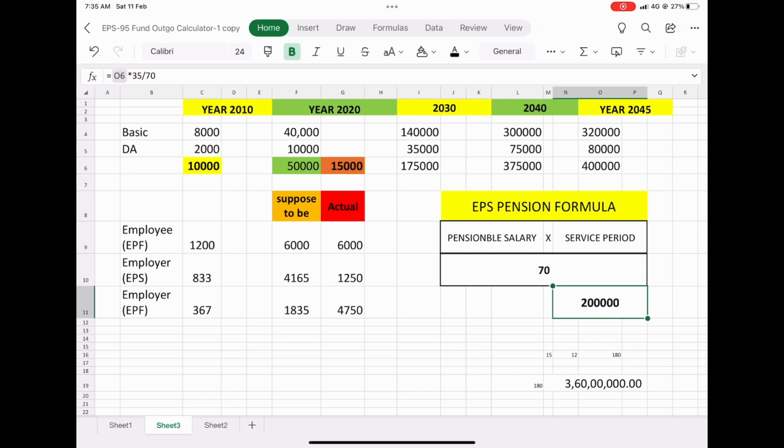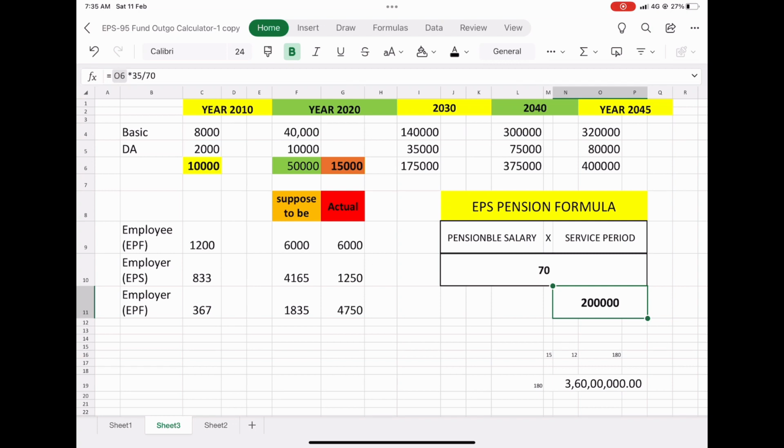Otherwise, you would have got only 7,500 rupees as a pension. Okay, very good. Very high pension is coming. So one should opt for the high pension scheme. No, it is not that easy. Here, what is the sacrifice he has to do?